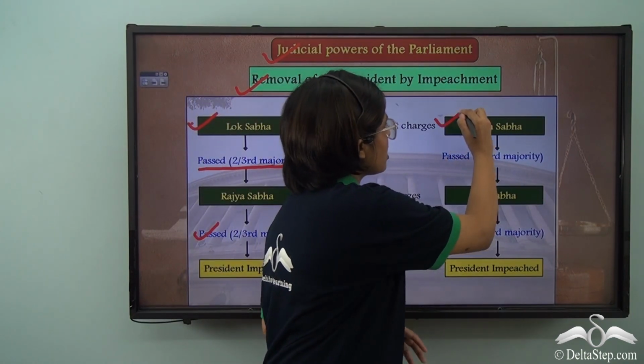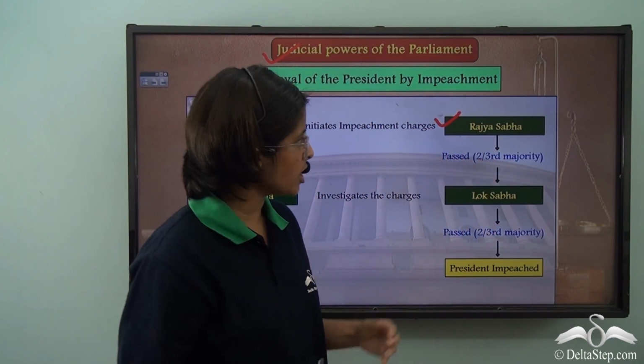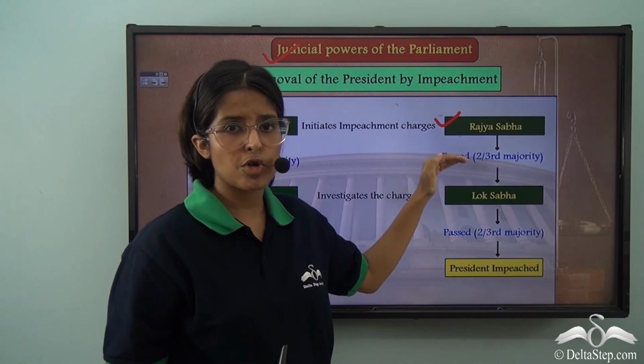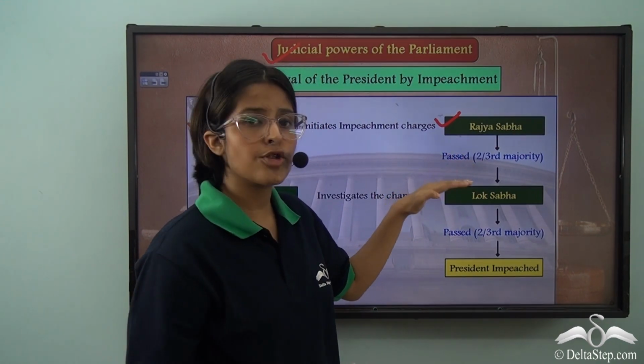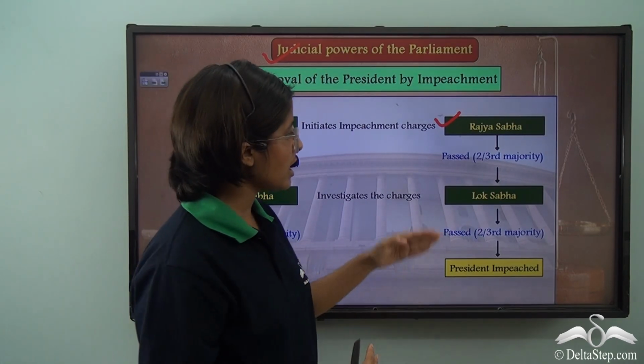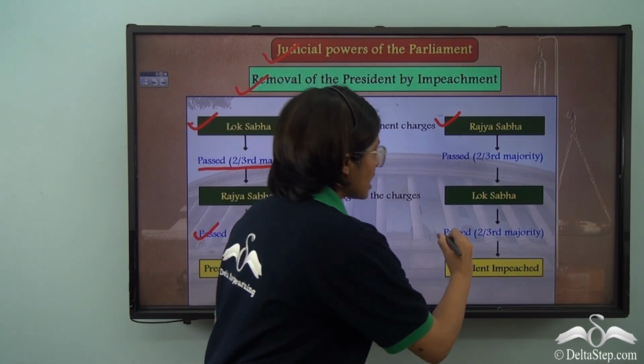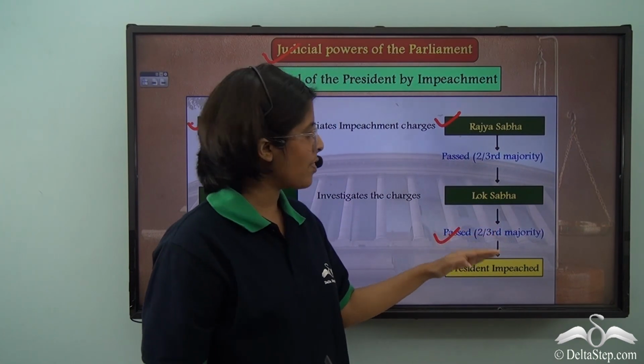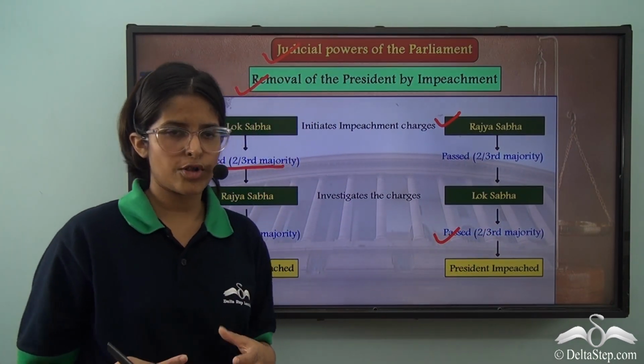Similarly, if the Rajya Sabha initiates the impeachment charges, it is passed by 2/3 majority of the Rajya Sabha and reaches the Lok Sabha. The Lok Sabha now investigates these charges, and if found guilty, they pass it by a 2/3 majority and the president stands impeached.